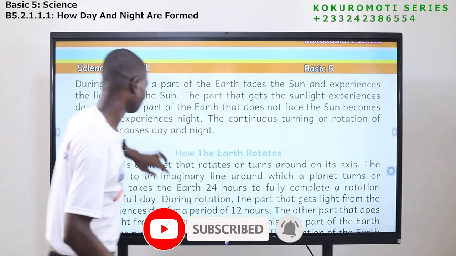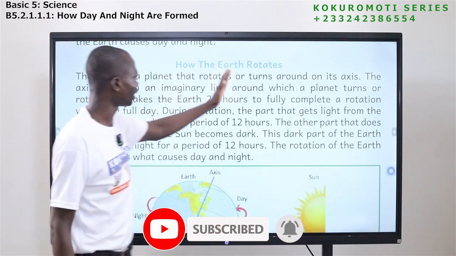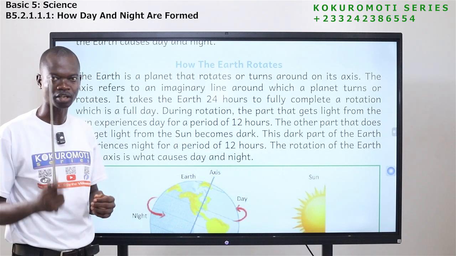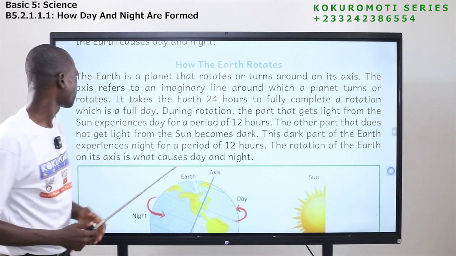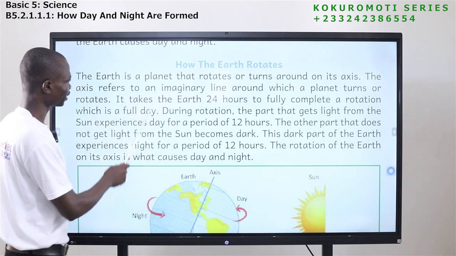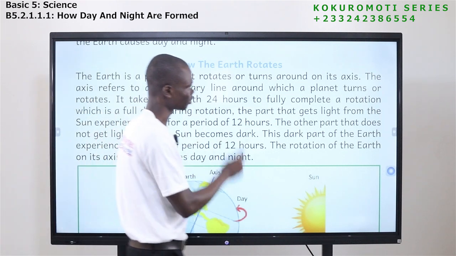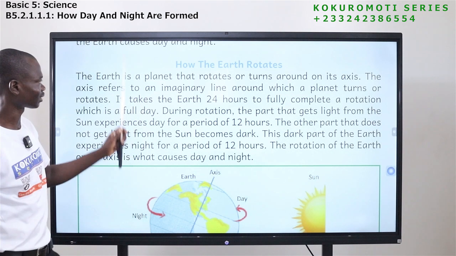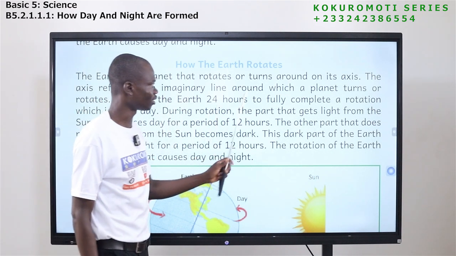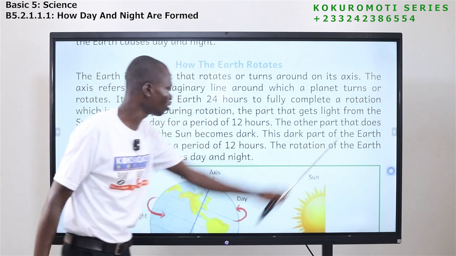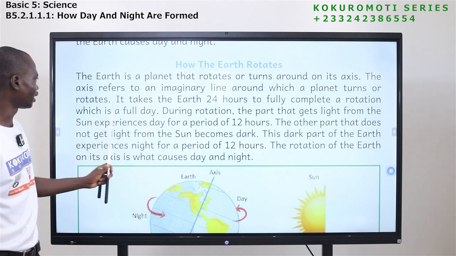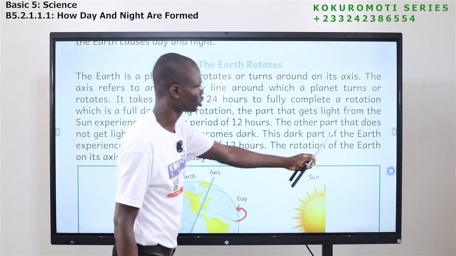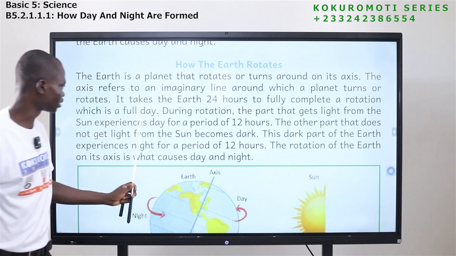Let's go deeper. Now, how the earth rotates. So we are looking at how the earth turns around, how the earth rotates. Now, the earth is a planet that rotates or turns around on its axis. The axis refers to an imaginary line around which a planet turns or rotates. It takes the earth 24 hours to fully complete a rotation, which is a full day.